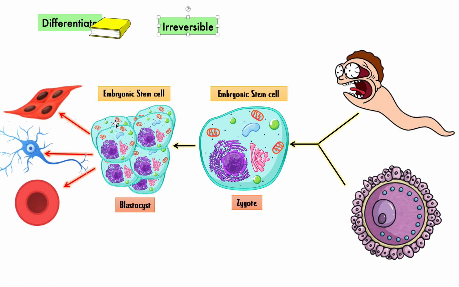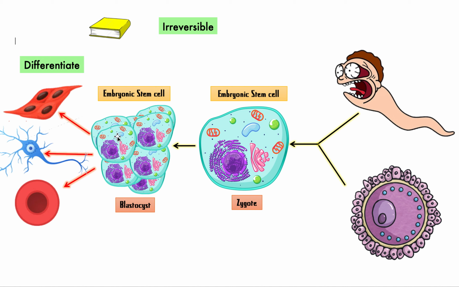Now, the process of these stem cells becoming a specific cell is called differentiation. It's kind of like saying they're growing up, right? So a baby is going to grow up and decide what career it wants to do. That's kind of the same thing. We call this differentiation. The process of a stem cell deciding what it wants to become. That's differentiation.